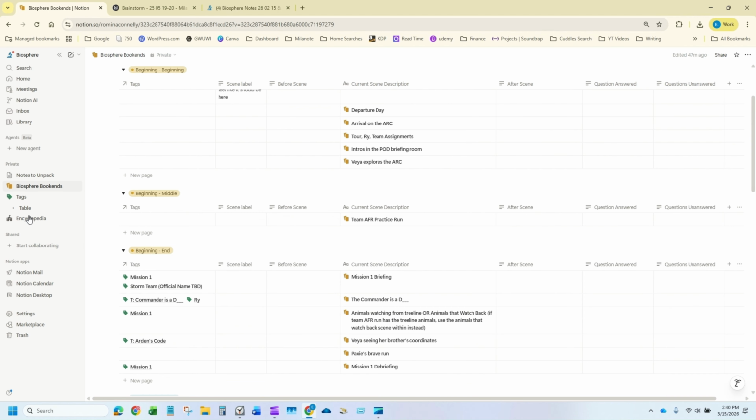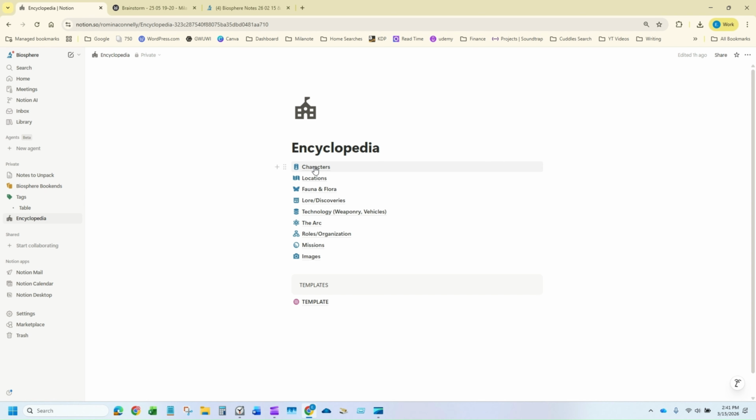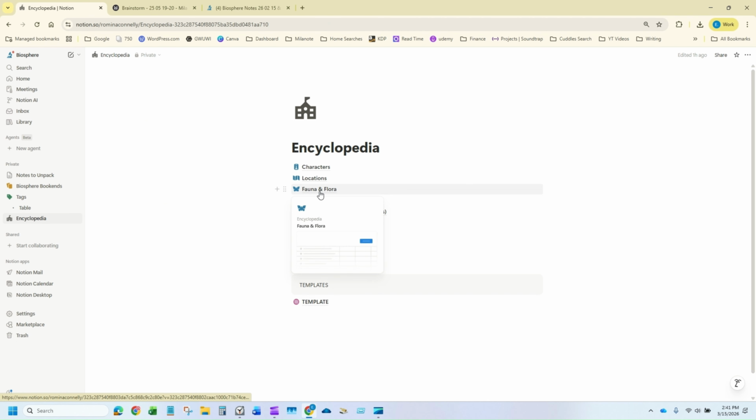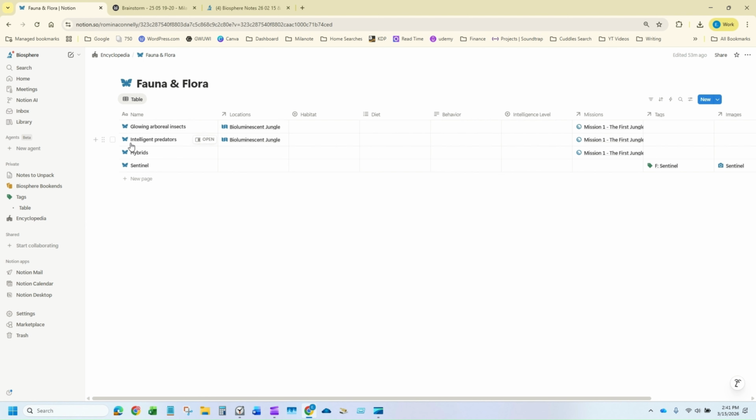So I can still keep the structure that I want, like the characters will be here, and then the location. I'm sorry, everything is really sparse right now because I'm still moving in my notes, but everything is going to be here and it's going to be listed out. So like the characters, the habitats that they are in, the location that they appear in the story, their diet, their behavior, their intelligence level, their everything.